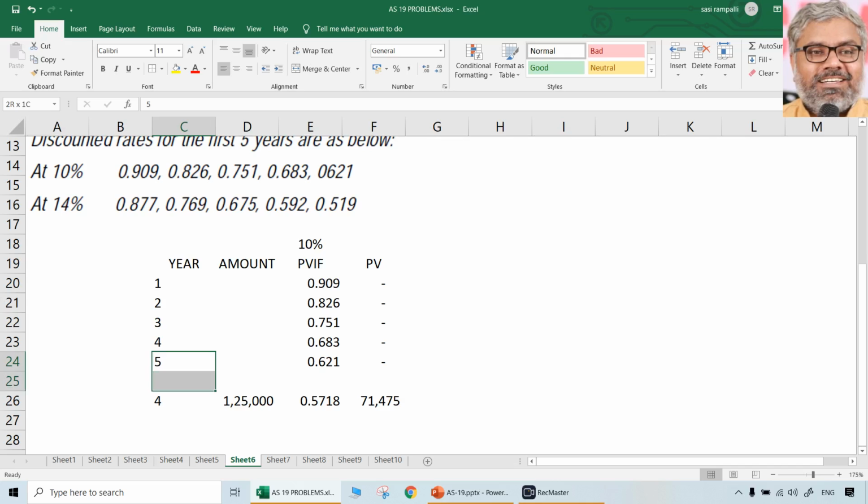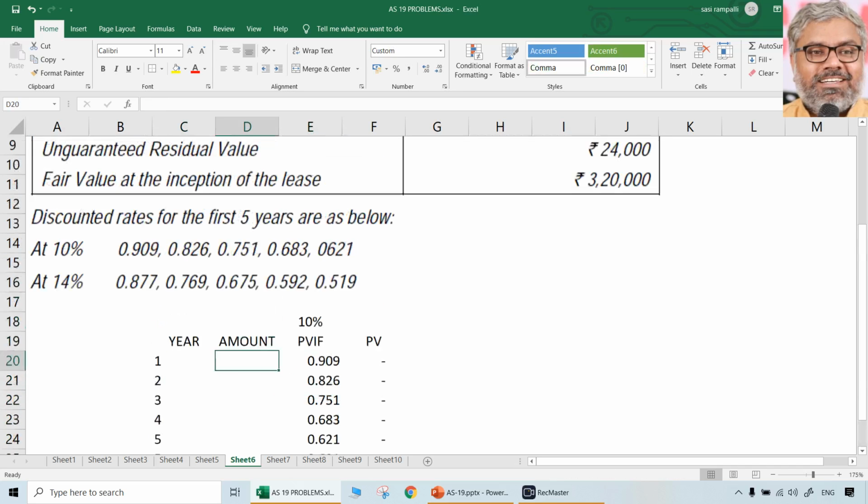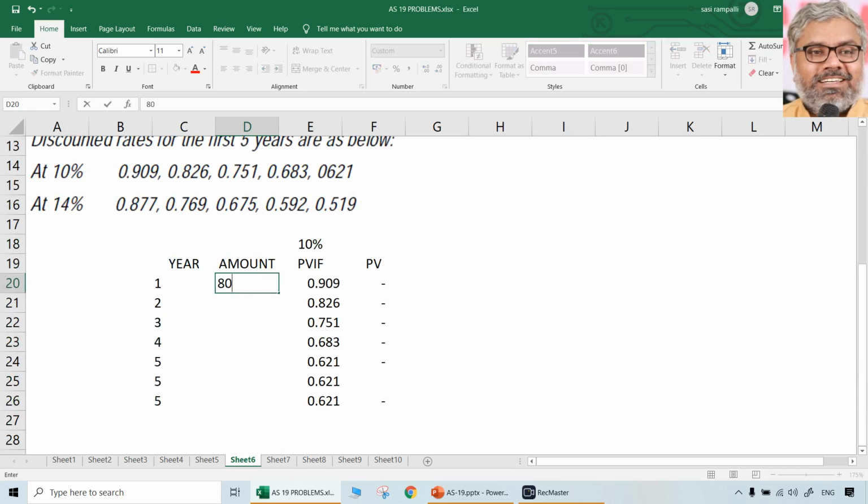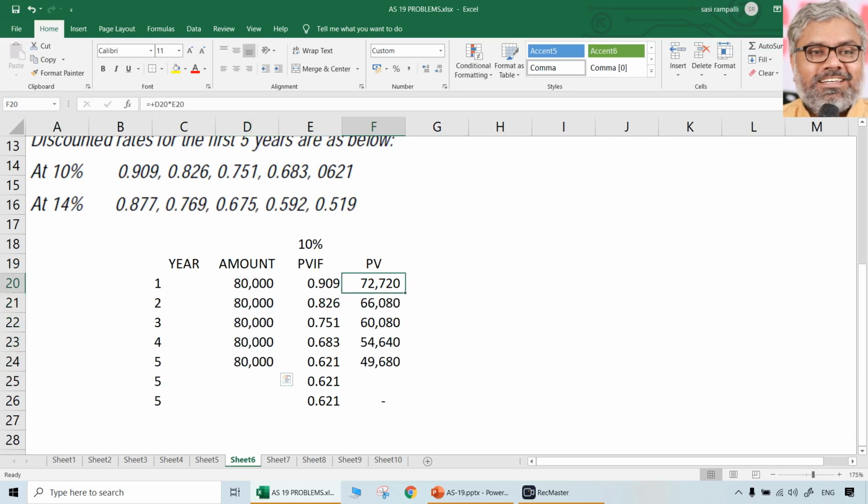But that will continue because there will be guaranteed residual value also and there will be unguaranteed residual value also. So for 5 years, normal amounts are what? Lease rentals. 80,000 rupees at the end of each year. So 80,000 rupees is the lease rental. So for each year, if you take 80,000 up to 5 years, these are the lease rentals. So present value of lease rentals is this much, 303,200. But that is not only the one what we want. But that is only lease rentals.